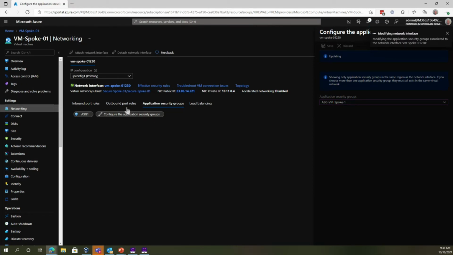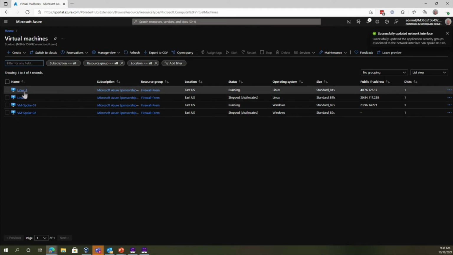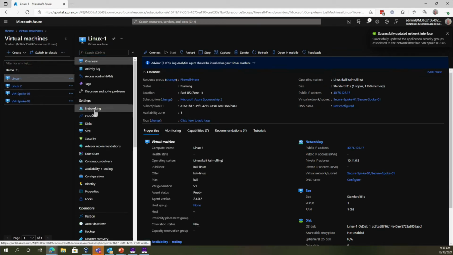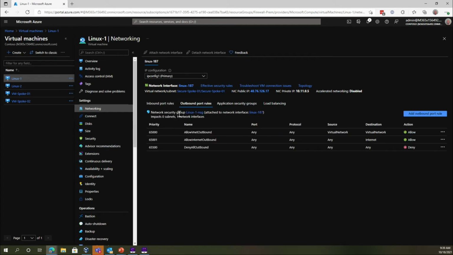So what that's going to mean now, if I go to my Linux machine here, go to virtual machines, and I go to Linux 1, and I look at networking, I look at the application security group on that machine, I'll see it's Linux ASG1 here. So I don't really need to put any rules here, outbound rules or anything associated with Linux ASG1. As long as I have a rule on the destination machine, it should be sufficient. So now let's RDP to my VM and take a look at that. Bring the screen over, give me a second.